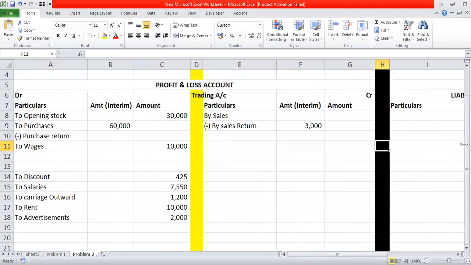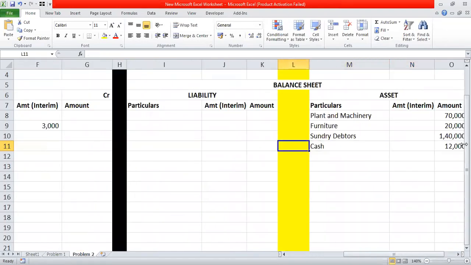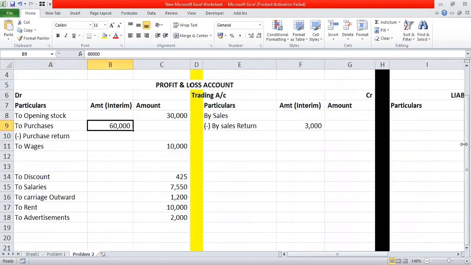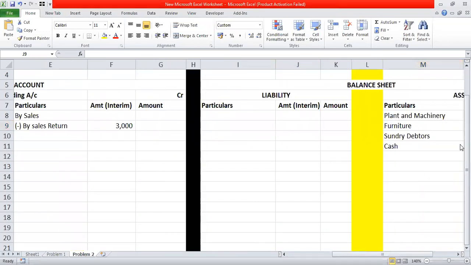Here we are done with the debit side. So take care that you have not mistakenly written anything in liability or trading credit. Yes, you can accept the exception of sales return. Definitely it will be there. Now let's go for the credit side of the trial balance. The first thing is the capital, and the capital of rupees 2 lakhs will appear on the liability side.